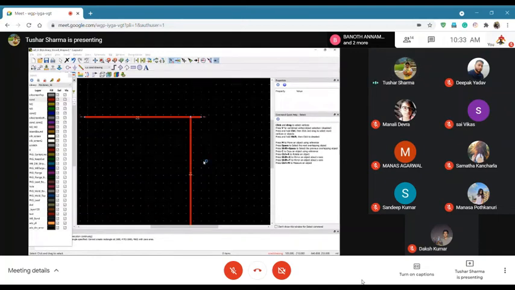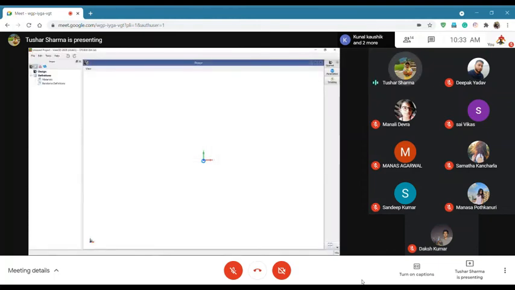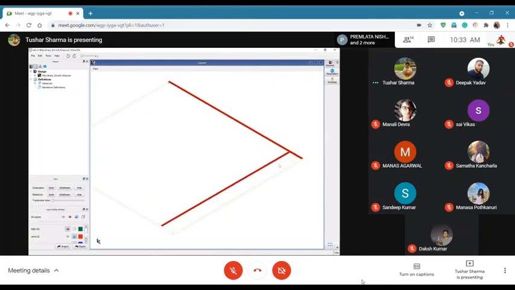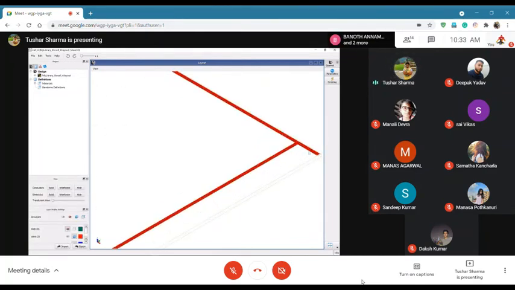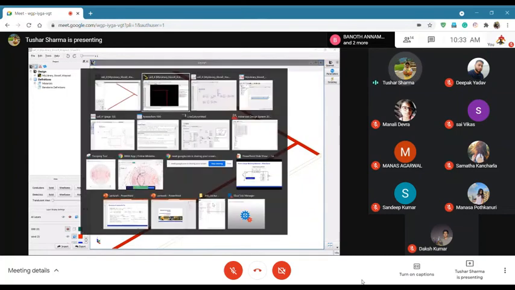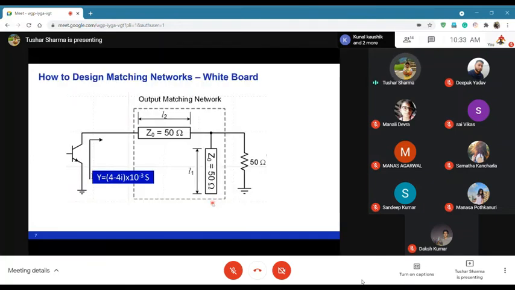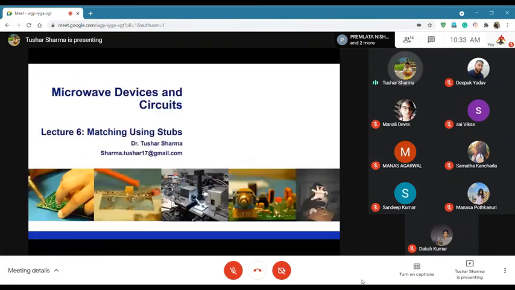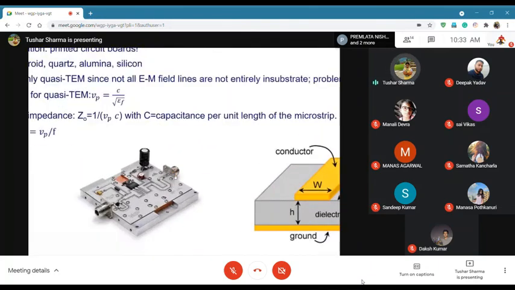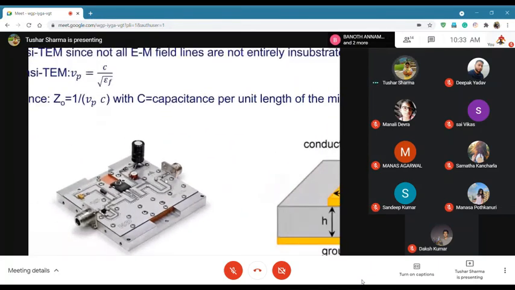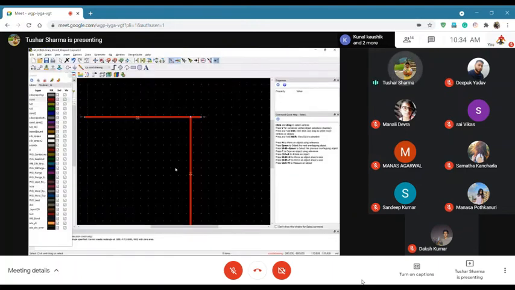Okay. So let me quickly run it at 1 gigahertz because you will see that there will be some difference as compared to the ideal line. So this is how my transmission line looks like. And then I will have a connector here. So why I'm saying we need extra line is because, let me go back to the lecture slides. You see here, say your matching is ending here, but you need extra piece because you want to connect this connector, and connector has a center pin. So that's why you always extend it.